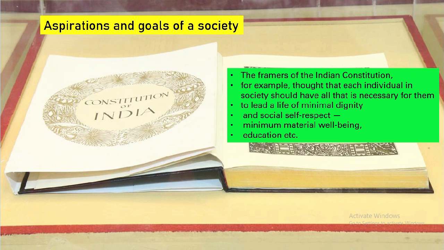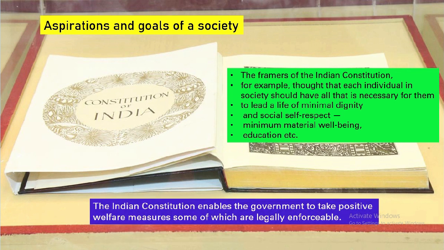The minimum material well-being and education are the basic goals of the framers of the Indian Constitution. The Indian Constitution enables the government to take positive welfare measures, some of which are legally enforceable. So, the Constitution has empowered the government to take positive welfare measures so that they are legally enforceable.